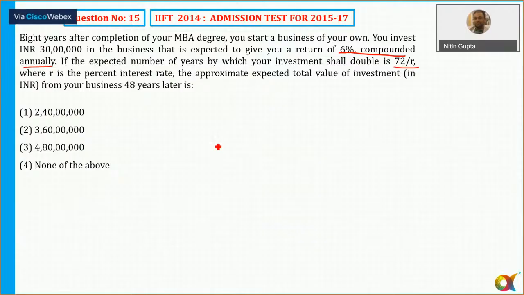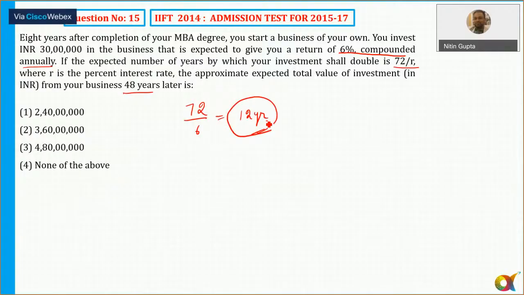So how much time will it take to double? Because the compound rate of interest is 6, the expected number of years in which the investment will double is 72 by 6, that is 12 years. Then the question is the approximate expected value of investment from your business in 48 years. So after a gap of 12 years it will double.